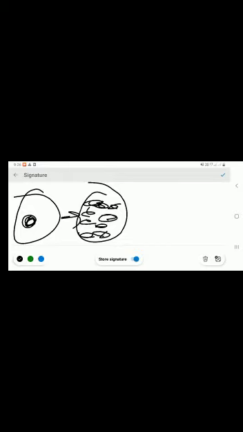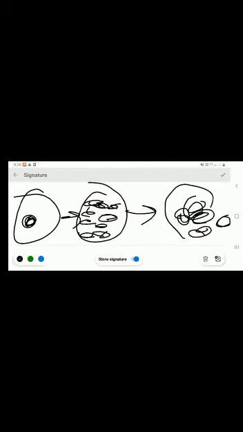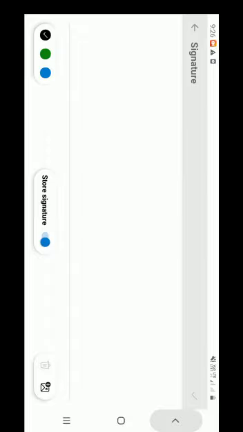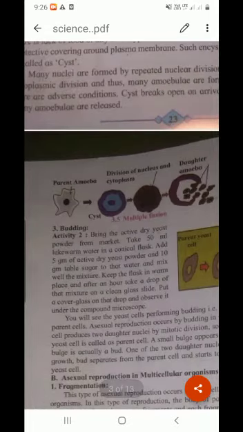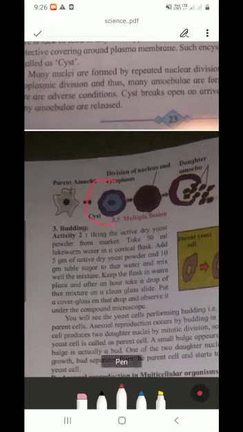Amoebulae are formed, and when favorable condition occurs, the amoeba opens its mouth and all the amoebulae are thrown out and they live independently. This is the simple part, you can say. Okay, then multiple fission. Got it? See here, adverse condition occurs, it becomes circular cyst, then many nuclei form, then favorable condition comes and it throws out the daughter cells. Next is budding.